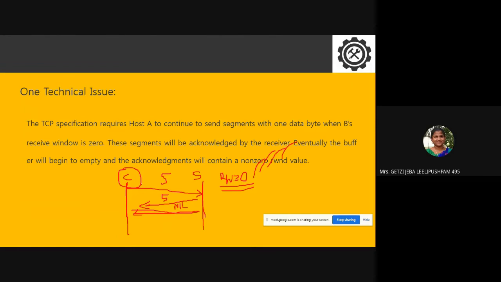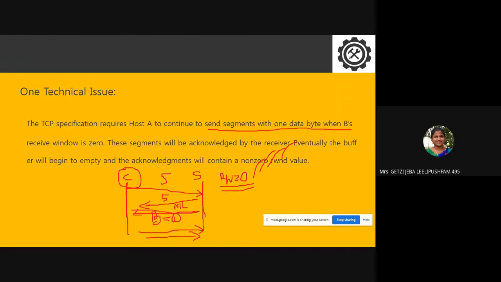Now how will the client be notified? That is why we have a process where B can send 1 data byte, notifying the client that the buffer has become 0. Now the client can start its transmission. Hope you have understood the technical issue. So this is the technical issue that is faced, but TCP has a process to overcome that.